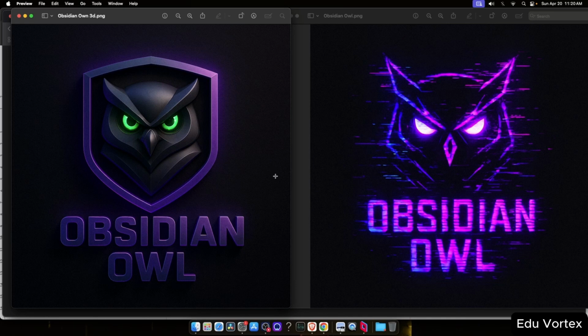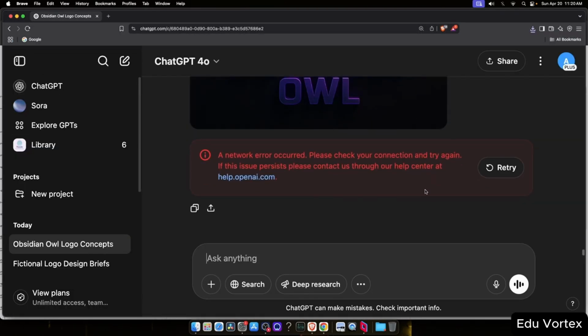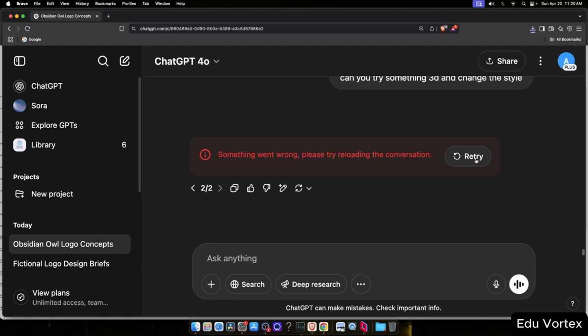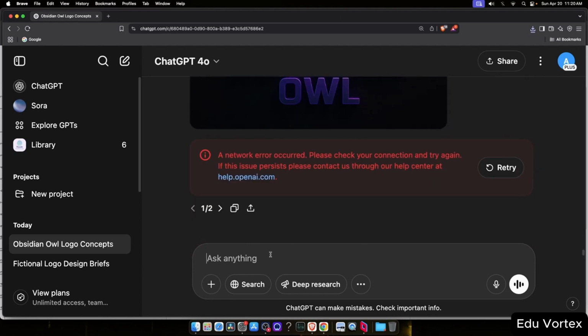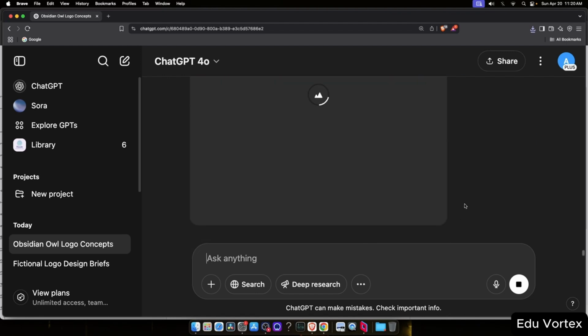If you want to place your logo on different backgrounds, like websites, mockups, or products, you'll need it to have a transparent background. To do that, simply ask ChatGPT to generate the logo as a PNG with a transparent background when you're writing your prompt. This way, the background won't interfere with wherever you place the logo later. Let's try that now.